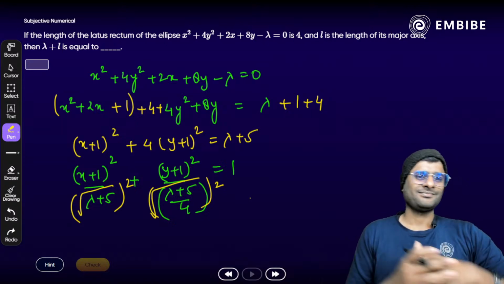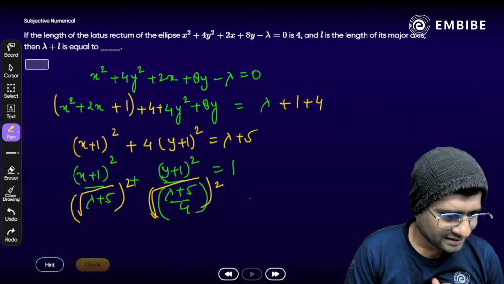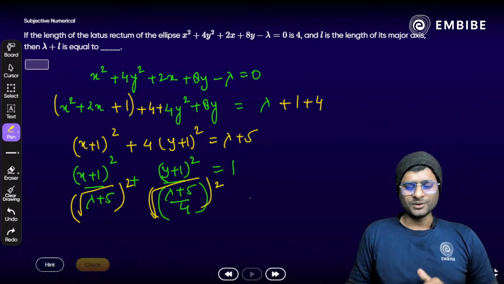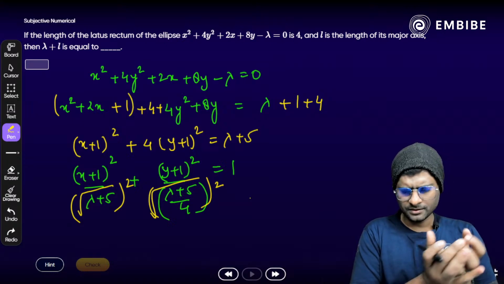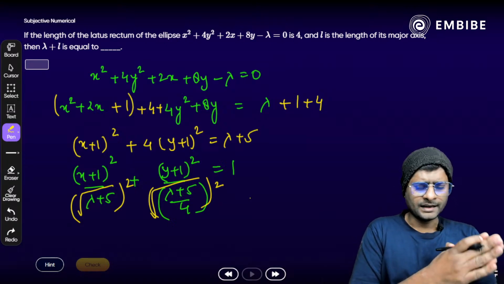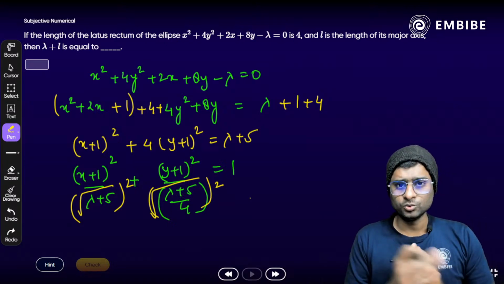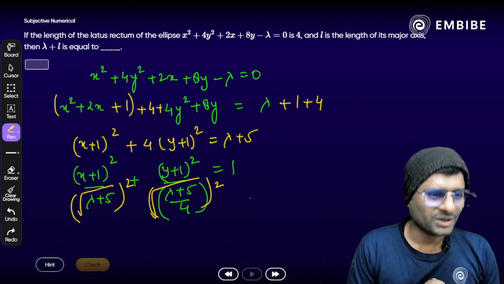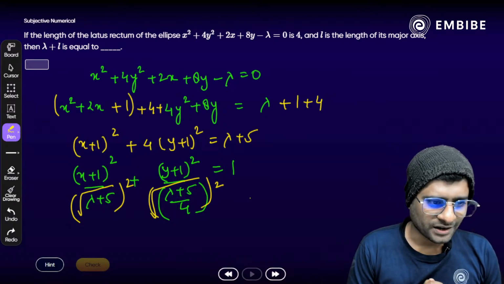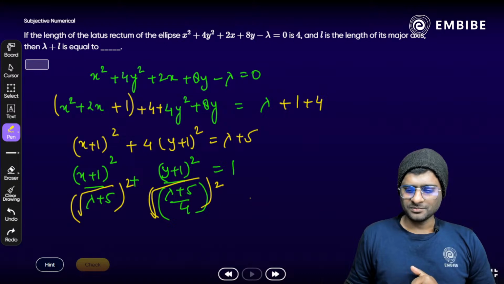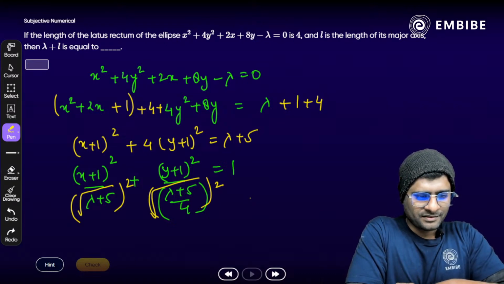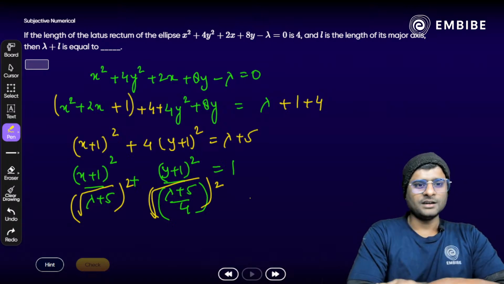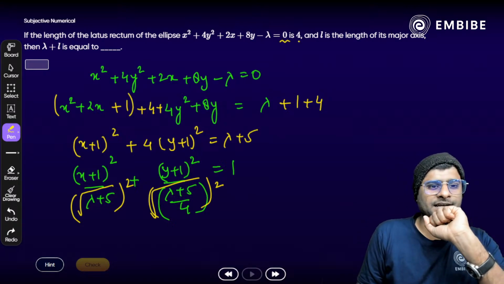Anyone? Okay, a more than b here. Yes, look at a and b. If you compare, the first is root lambda plus 5 and the second is root lambda plus 5 by 2. Okay, all right. So yes, we have to write down a more than b here. Correct? Now the length of latus rectum is given here, that is 4 here.